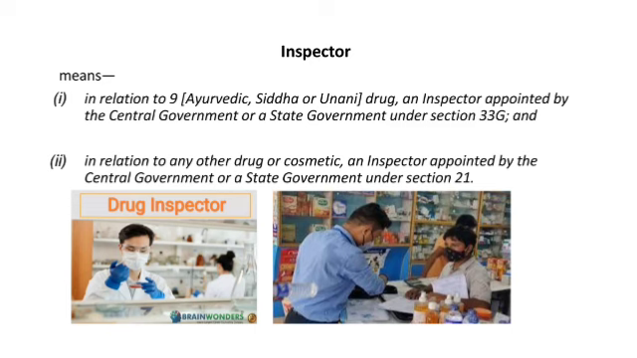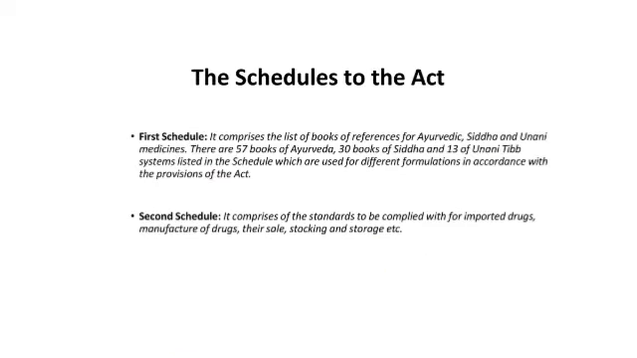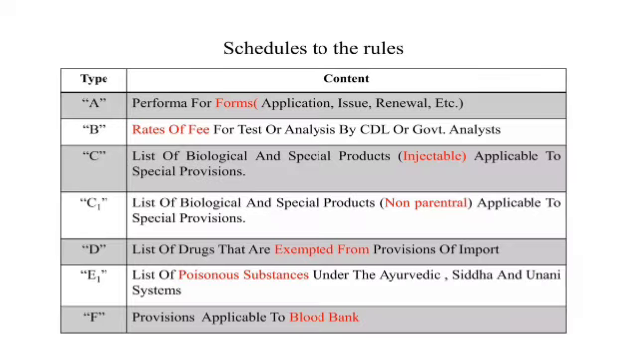The next topic is the schedules to the act. The first schedule comprises the list of books or references for Ayurvedic, Siddha and Unani medicines. There are 57 books of Ayurveda. Then next one is the second schedule. It comprises the standards to be complied with for imported drugs, manufacture of drugs, their sale and stocking and storage. Next one is the schedules to the rules.